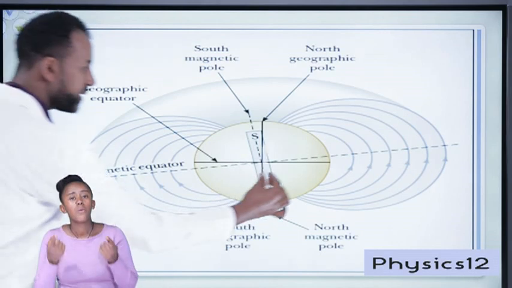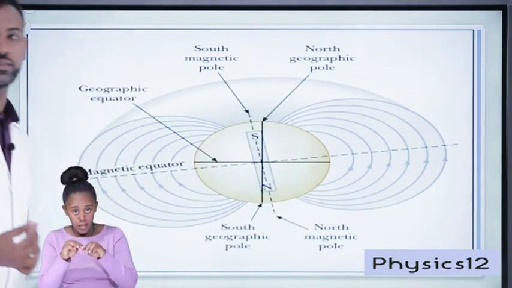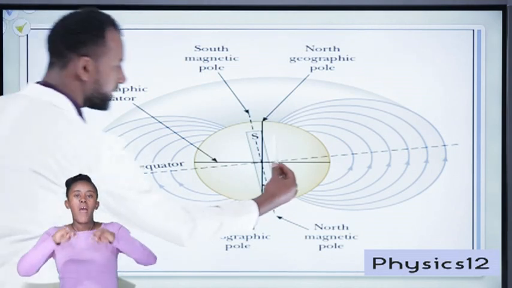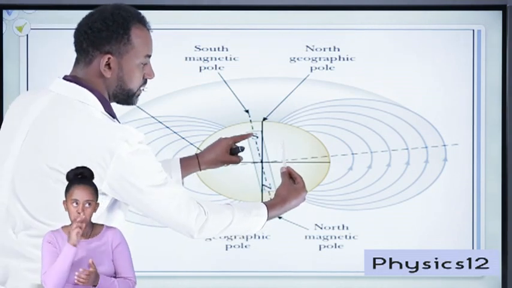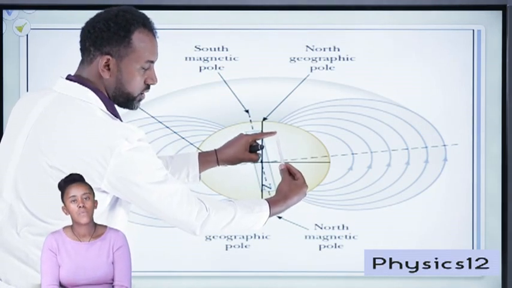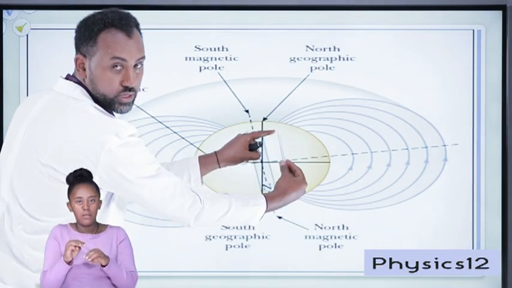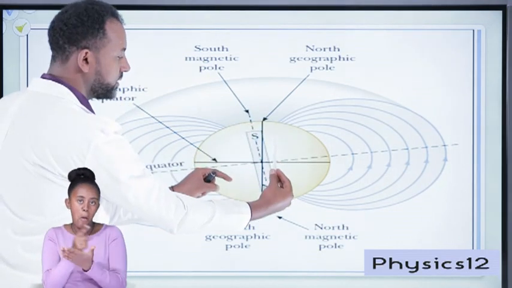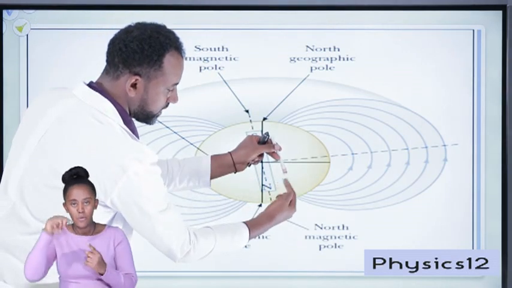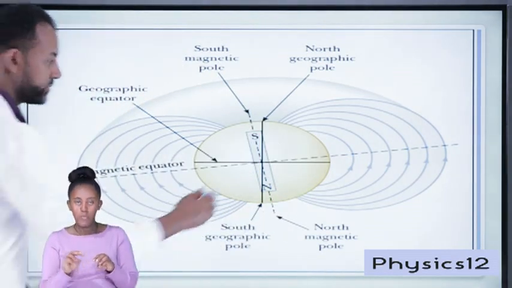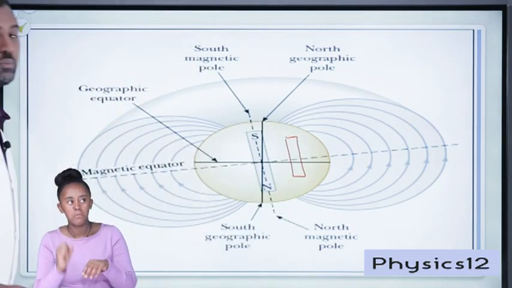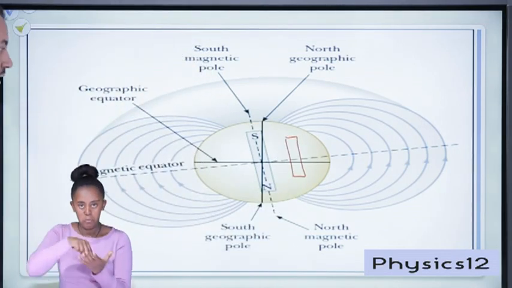So whenever you suspend a magnet here, this magnet is always under the effect of the Earth's magnetic field. For example, if you suspend a magnet here, the south pole of the Earth's magnet will attract the north pole of the magnet you suspend, or a compass, you can call it that. And the north pole of the Earth's magnetic field attracts the south pole of the magnet. This is a magnet which is suspended here on the Earth.